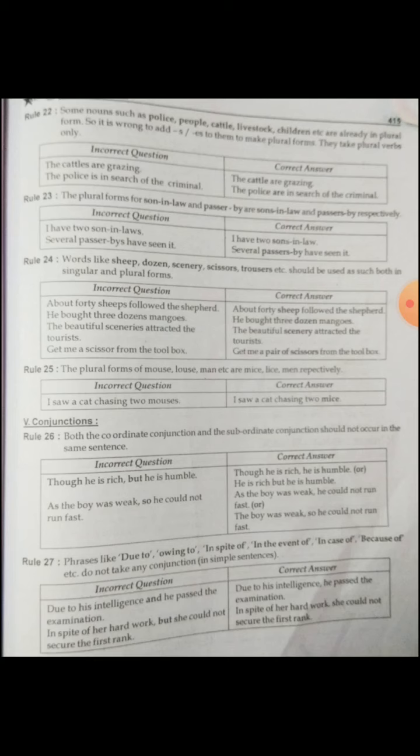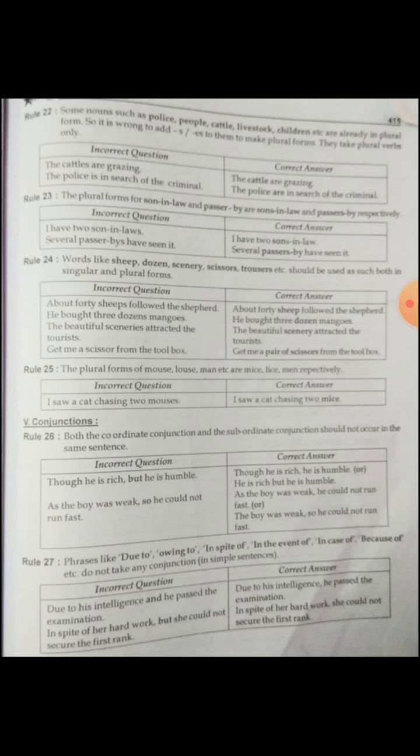So rule number 26. Both the coordinating conjunction and the subordinating conjunction should not occur in the same sentence. We should remove one conjunction, either the subordinating conjunction or the coordinating conjunction.